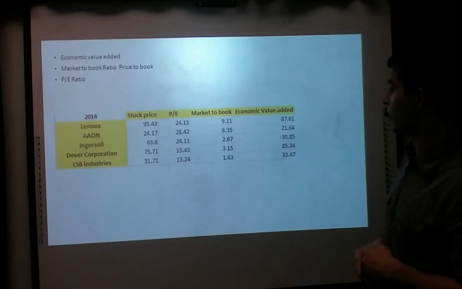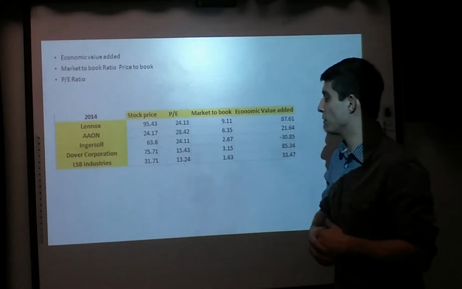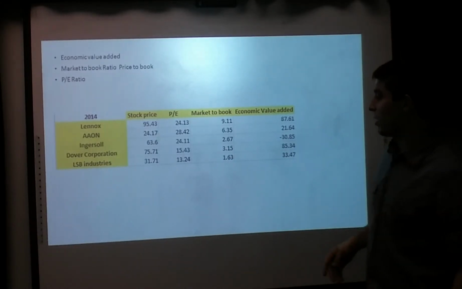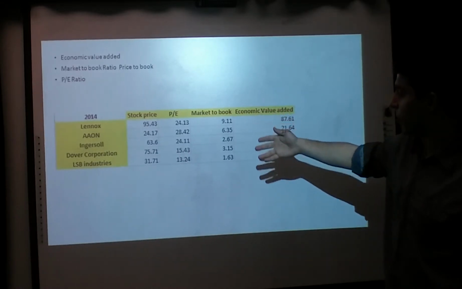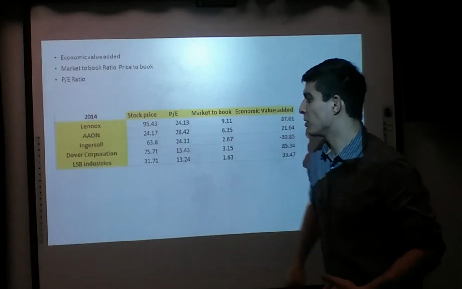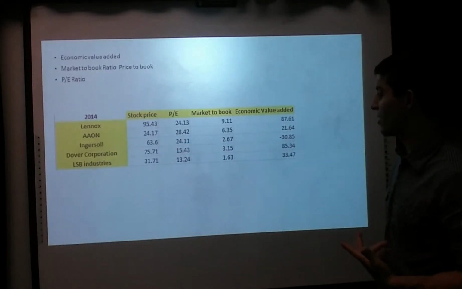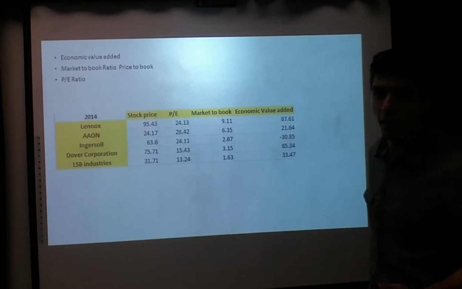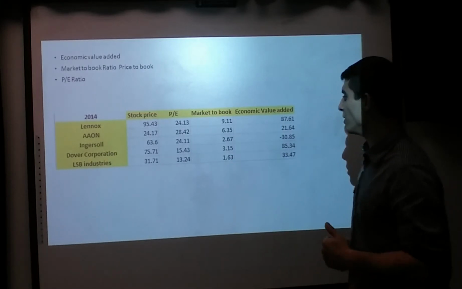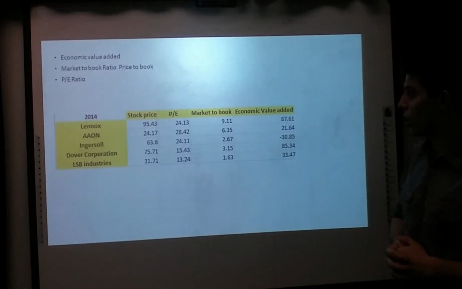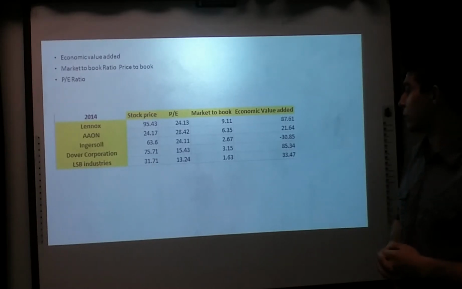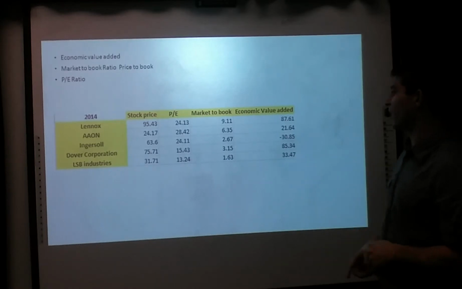It's right there. And future expectations, what the market expects in the future from these companies, they're all relatively similar to each other. So it's kind of difficult to decide on this. They're about that level that they need to be. They're not over expected, except around above its stock price. So we can say that there might be future expectations that might be a little bit high. But Dove Corporation, we're going to choose them. So out of these companies, we chose Dove Corporation as our second competitor with Comcast because of its economic value and